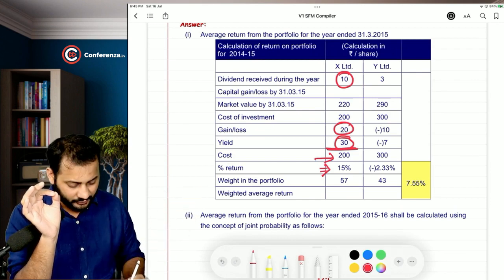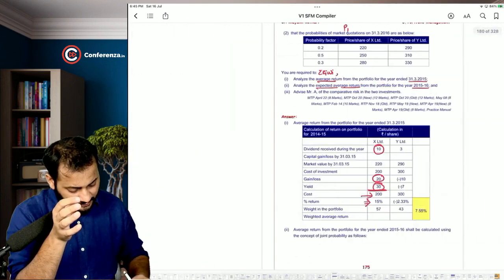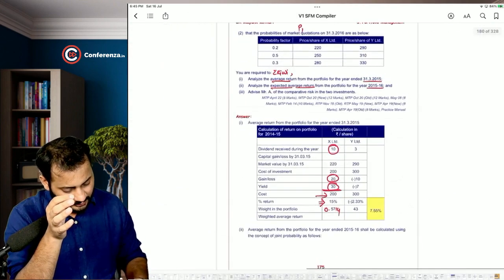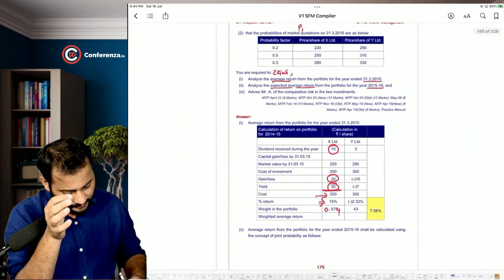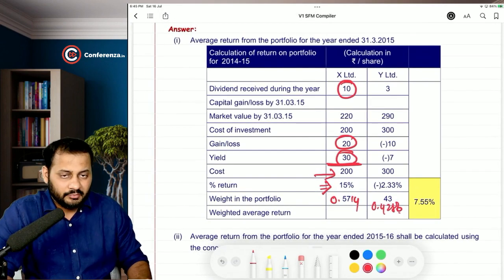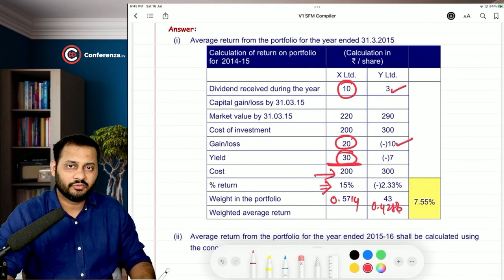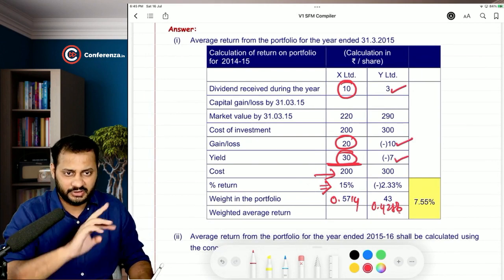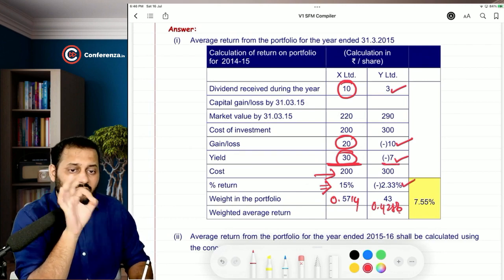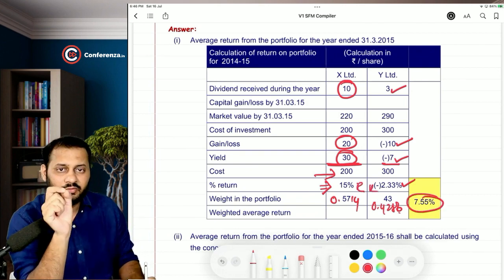And the weights of the portfolio are, I don't know why they have taken it entirely as 57 and 43. It should have been 0.5714 and 0.4286. In the similar manner, you will calculate the return for Y. The dividend is 3 rupee. Capital loss is there for 10 rupees. Net loss is 7 rupees, 10 minus 3. And 7 divided by 300 is the total return of Y. When you multiply this return with the weights and do the total, you will get the portfolio return.